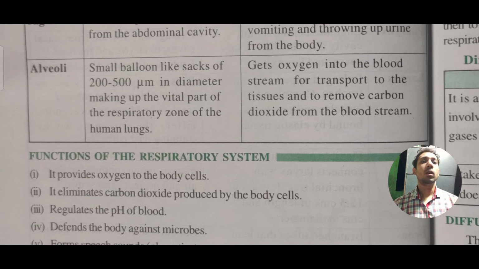Okay, so we can say that it is quite small, but it is large in quantity. There are so many alveoli present in our lungs, and they get the oxygen into the bloodstream for transport to the tissues and remove carbon dioxide from the bloodstream. Okay, so the alveolus is the only thing which transfers the oxygen and takes the carbon dioxide, and it is present inside the lungs. It is a part of the lungs.